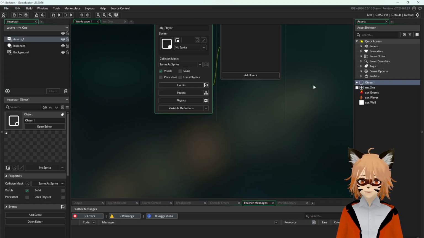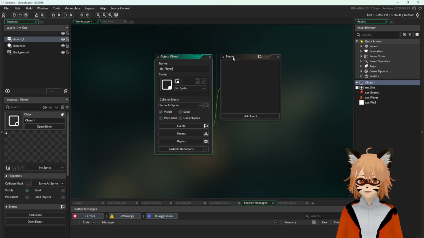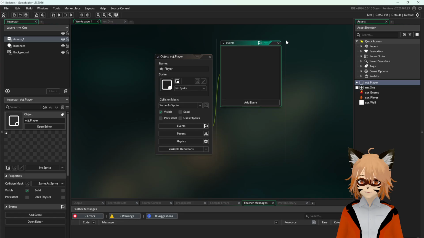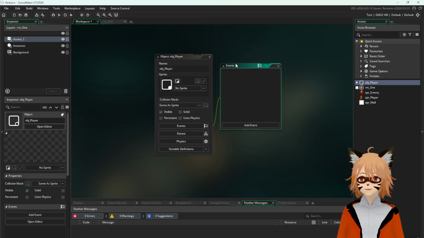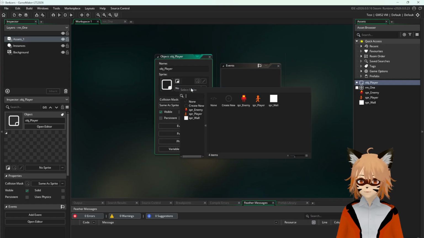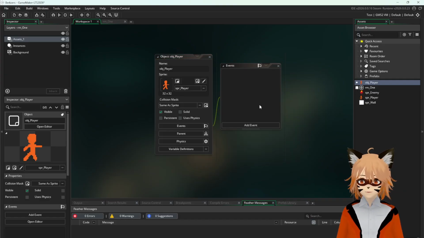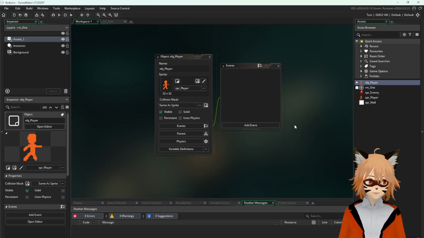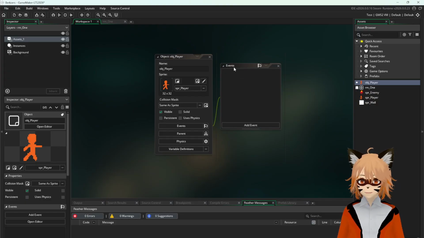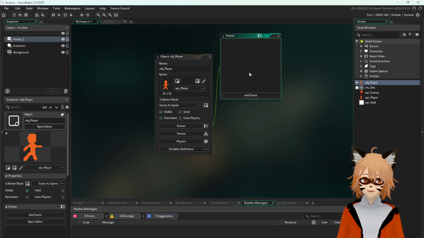If you look at this UI, it's very cool, very interesting, and it has a nice feel to it, doesn't it? Somewhat reminds me of the nodes in Unity. So I'm going to press on this button that says no sprite, and then press sprite player. So that's going to be our player. For now, we're not going to add any events to it just yet. We're just going to create some objects and put the sprites inside those objects for now.